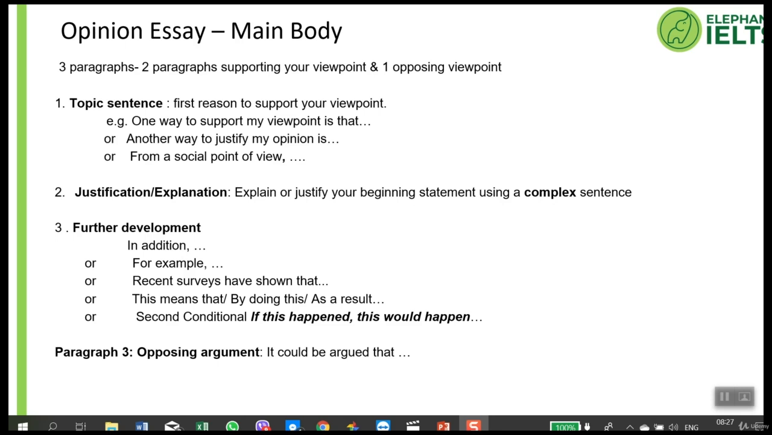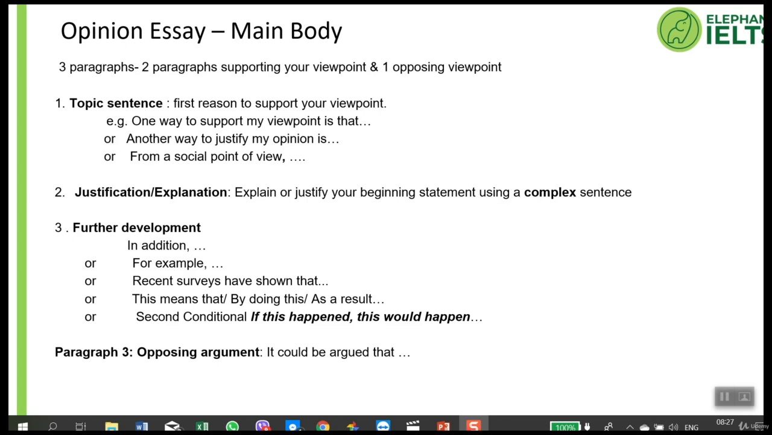The third sentence of the paragraph could begin with one of the following. This is a further development of the paragraph. There are many ways to do this to expand your paragraph further. You could choose any of these. In addition, and give another sentence to support your topic sentence.